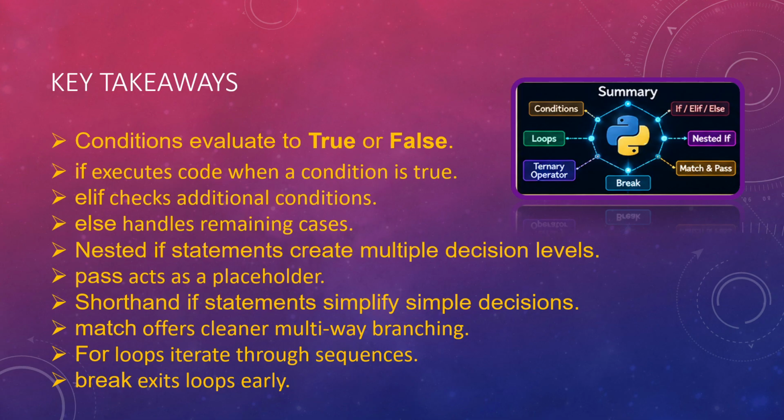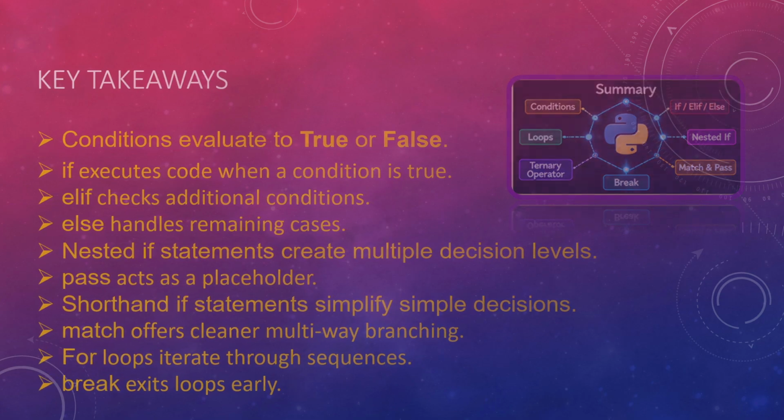So what are your key takeaways? Your conditions evaluate to true or false. If executes code when the condition is true. Elif checks additional conditions. Else handles remaining cases, and nested if statements create multiple decision levels. Pass just acts as a placeholder. We have seen shorthand if statements, how they simplify simple decisions. Match will offer you cleaner multi-way branching. For loop iterates through the sequence and break exits the loop, right? So this is what we have summarized in today's session.